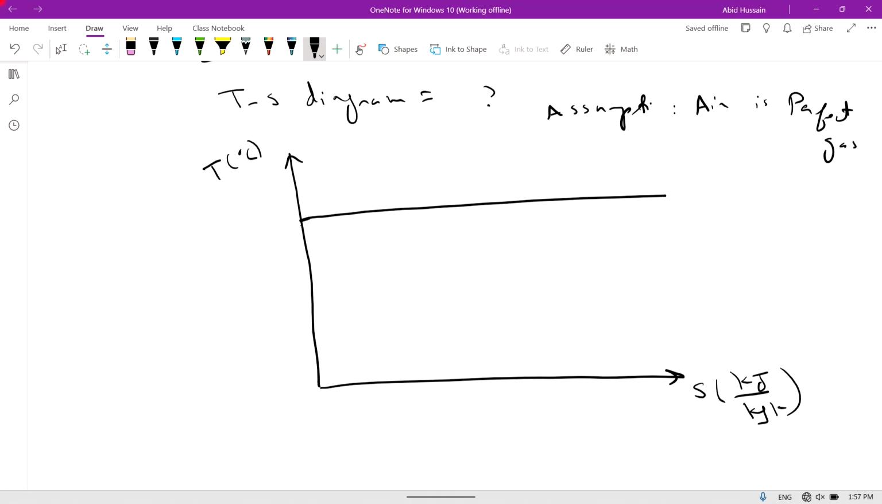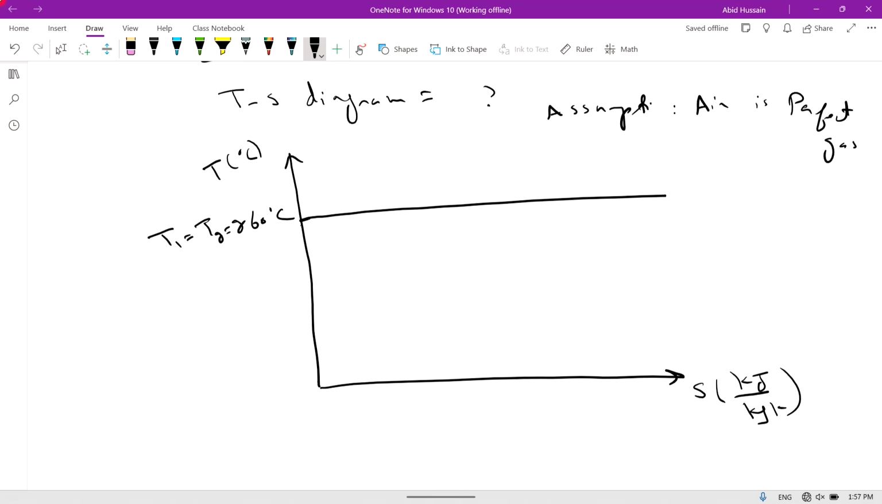This is a constant temperature line. T1 is equal to T2 is equal to 260 degrees centigrade. Process 1 and 2 will be on the constant temperature line because process 1 is a constant temperature process. Then after